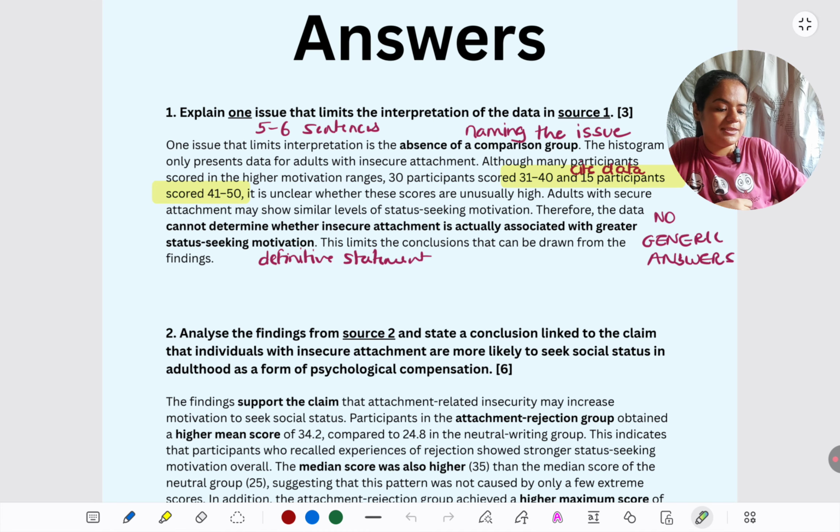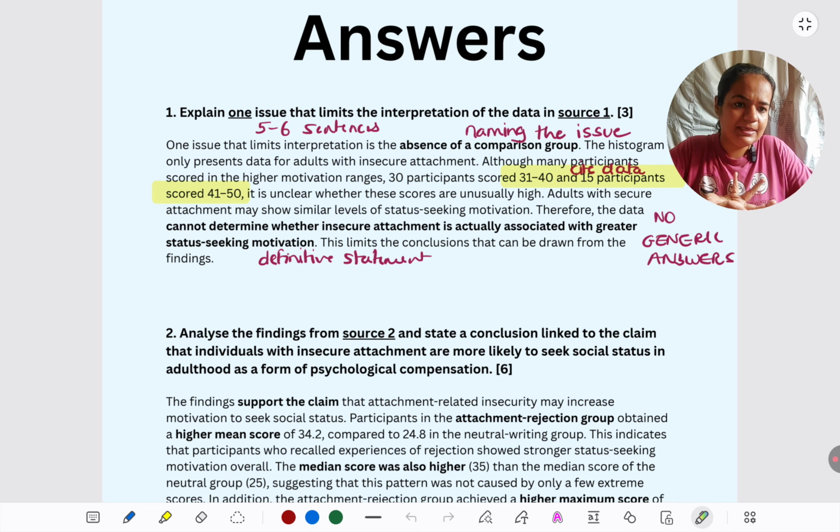They haven't told us, for example, how many participants they have studied to come to this data, which we saw in the histogram. What if it's a small sample that they have surveyed? Then it will not represent all people with insecure attachment in the population. Or what if it is people just from one culture who have been represented?